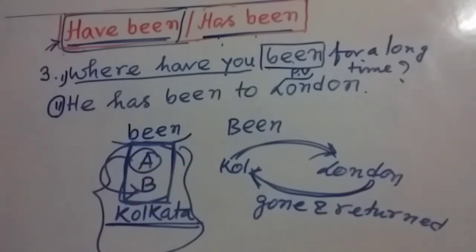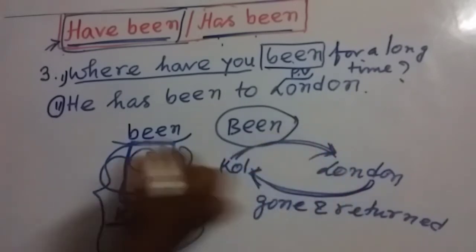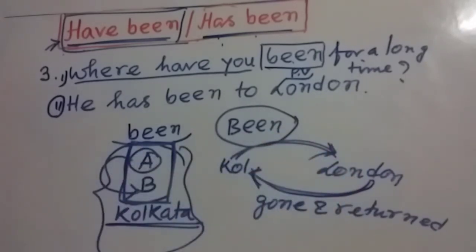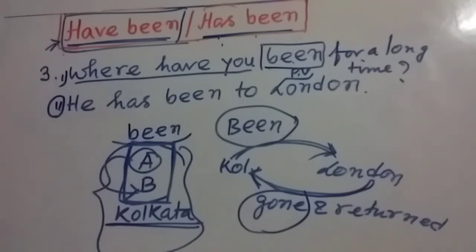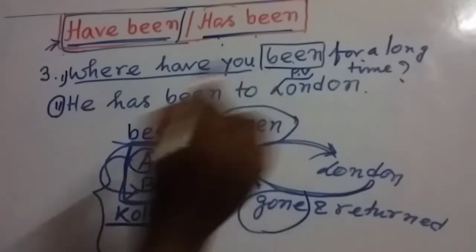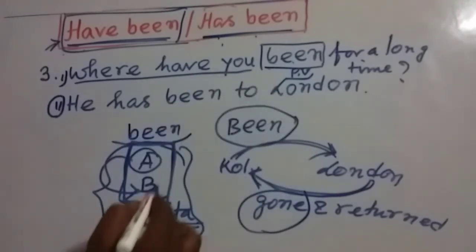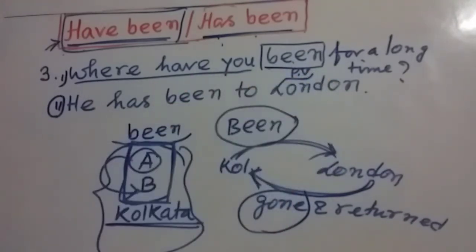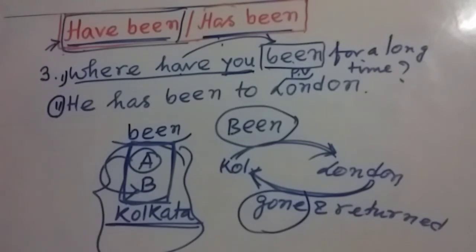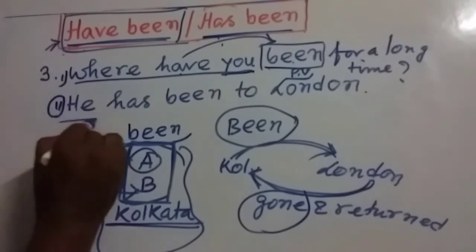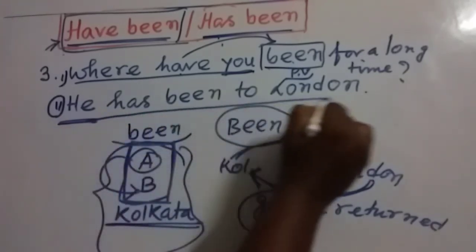My dear friends, I think you have understood the meaning of been. Actually, gone and been, these are quite different. These are not equal. So this person is asking, where have you been? Here you can see the usage of have been, or if the subject is third person singular number, it would be has been. And now my dear friends, you can see the second sentence, he has been to London.